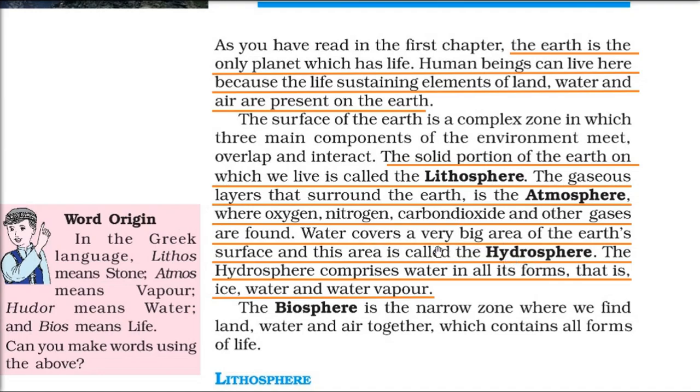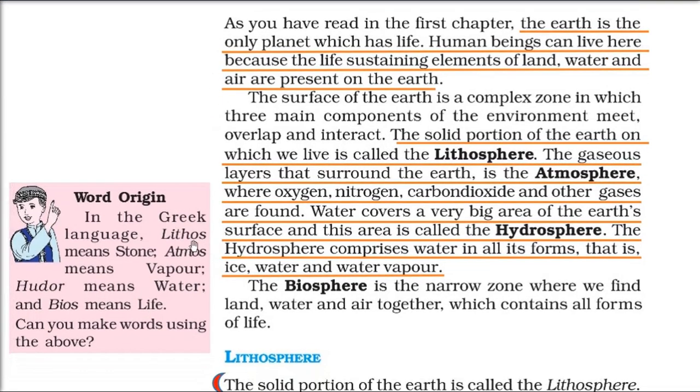Then we have water. Water is a very big area which it covers, and it may be in any form. It can be in ice, water, water vapor, that is solid, liquid, gaseous form. It's hydrosphere. All these three are atmosphere, hydrosphere, lithosphere. The words have come because these are the classification of the whole globe.